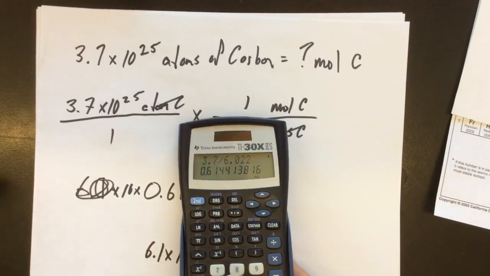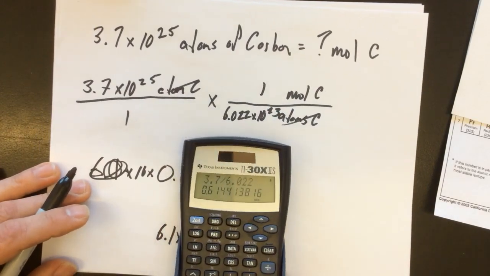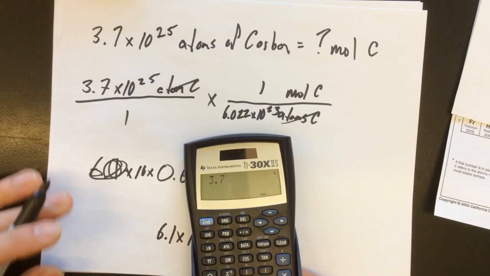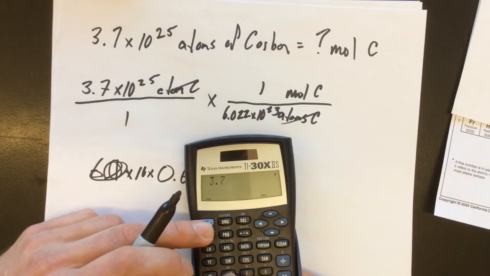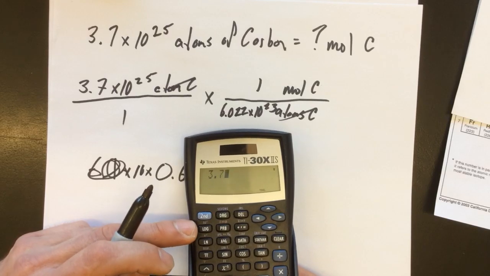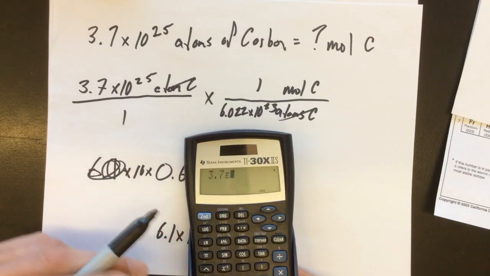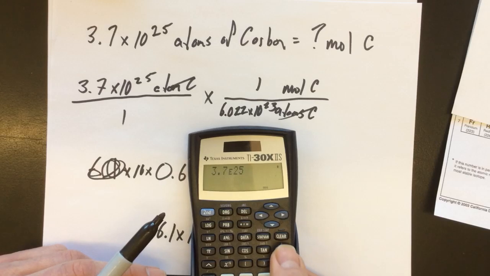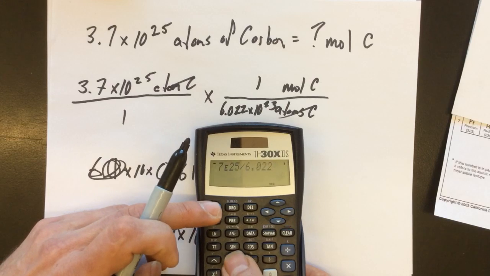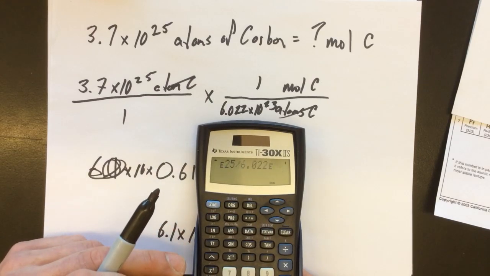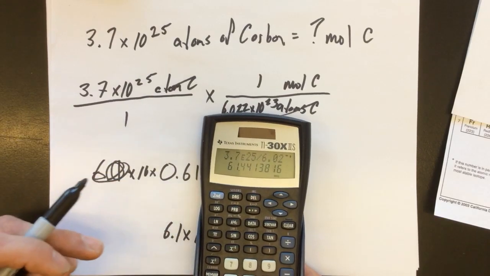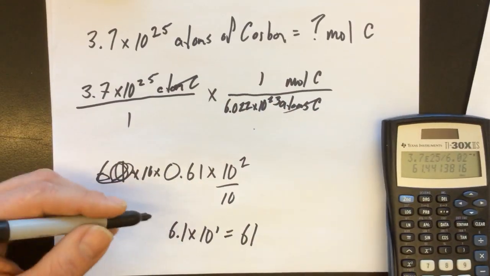If I wanted to be more diligent with my calculator, I could do that differently by putting 3.7 E25 divided by 6.022 E23, and I'd get 61 as my answer to 2 significant figures.